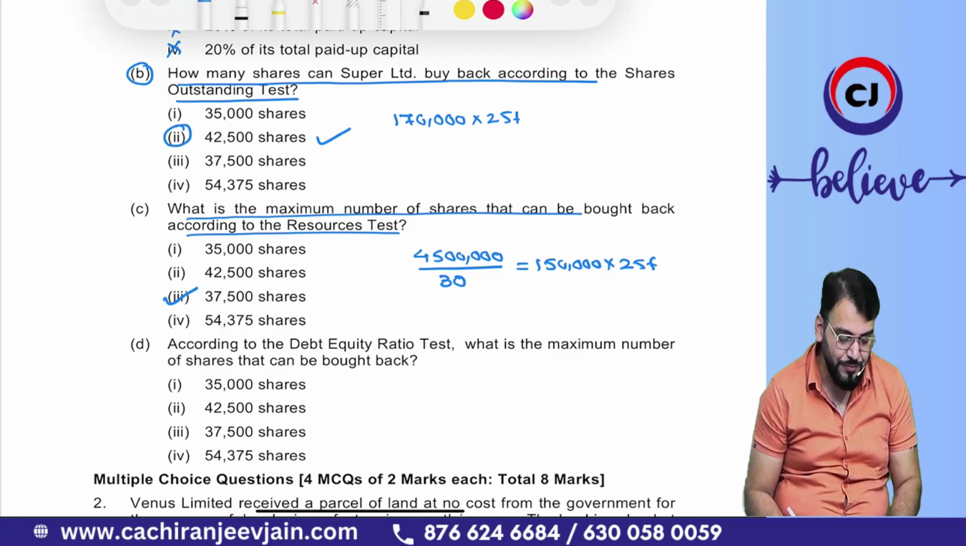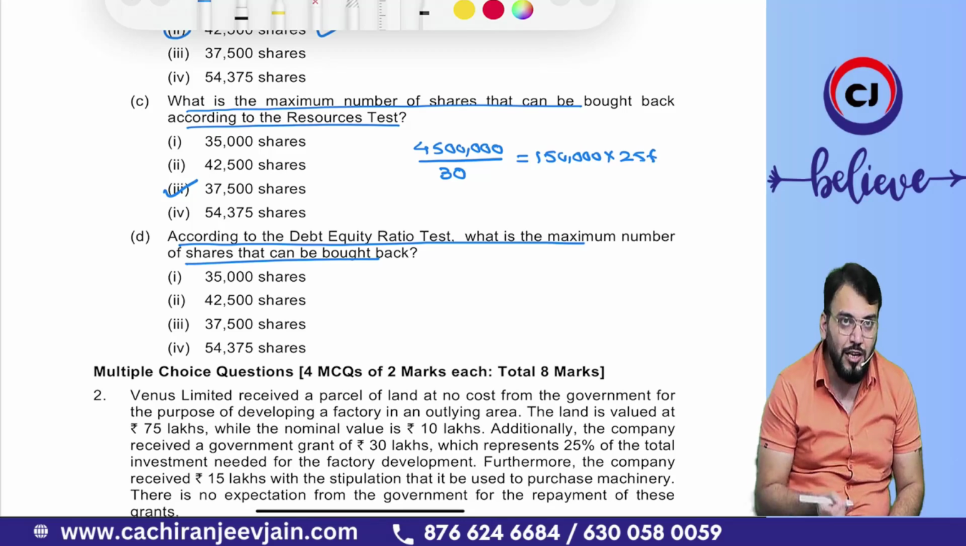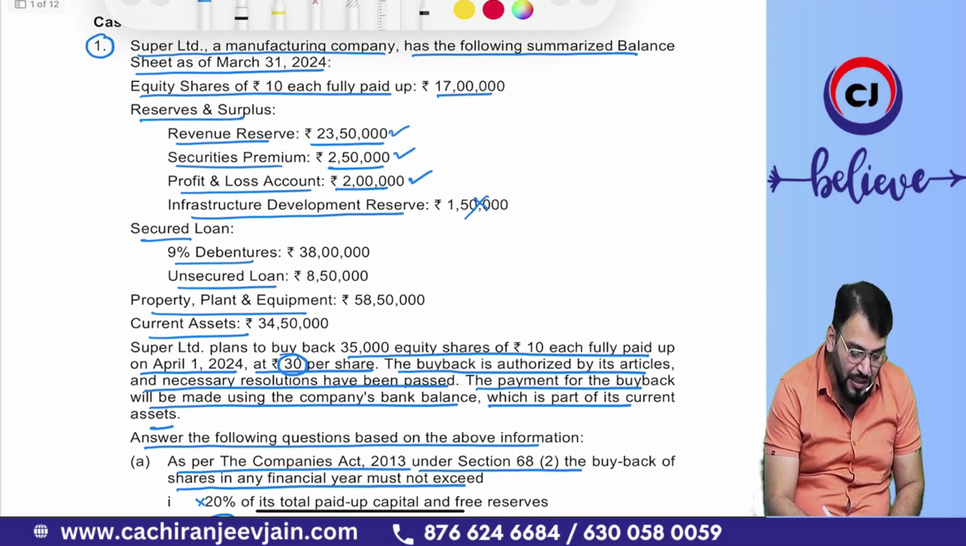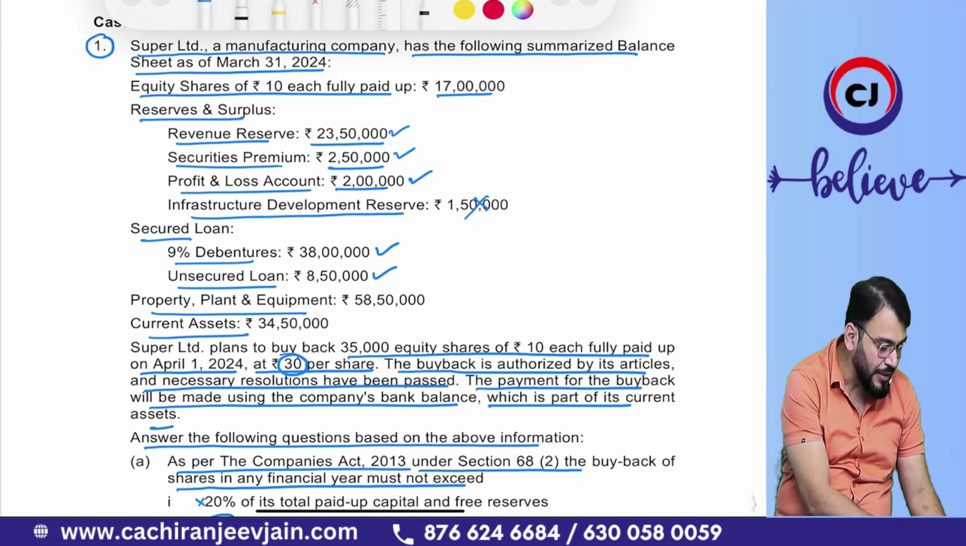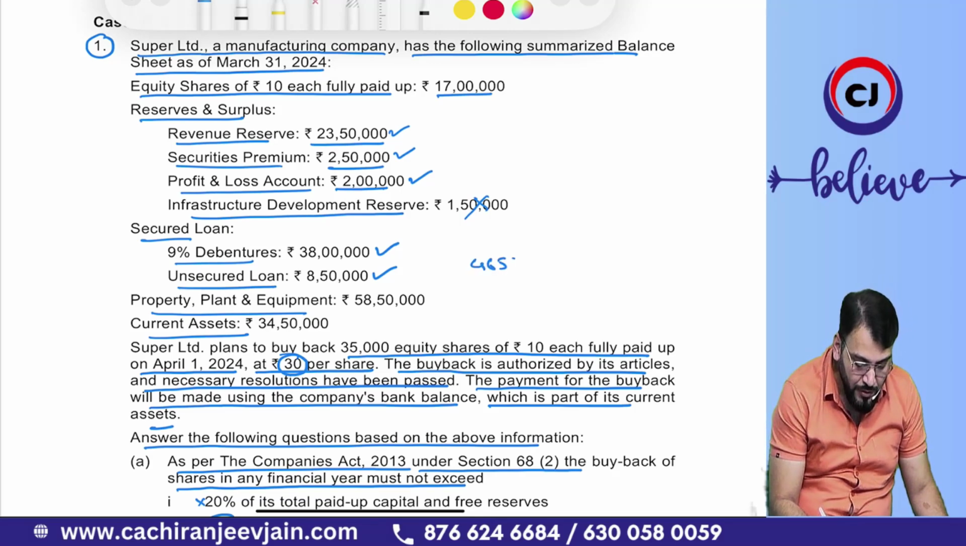Okay, sir? Yes, sir. Then, according to the debt equity ratio test, what is the maximum number of shares that can be bought back? Let us find out the debt. The total debt is given how much? You can see 9% debenture and an unsecured loan. It is 38 lakh plus 8 lakh 50,000. The total becomes how much? 46 lakh 50,000.